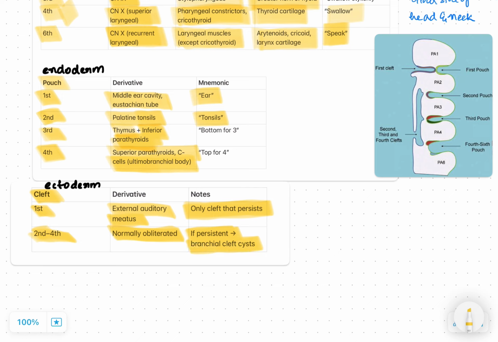The middle one is the pharyngeal arches. These are formed from mesoderm and neural crest cells, and on the anterior side are the clefts. These are ectodermal derivatives. On the posterior side are the pharyngeal pouches. These are endodermal derivatives.